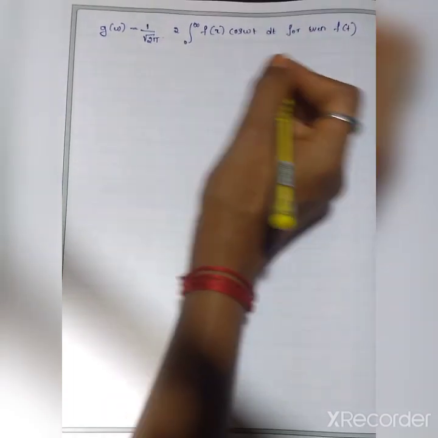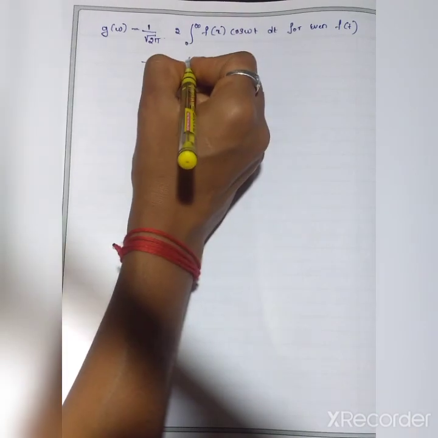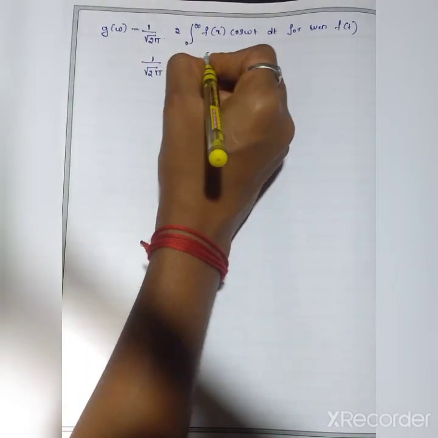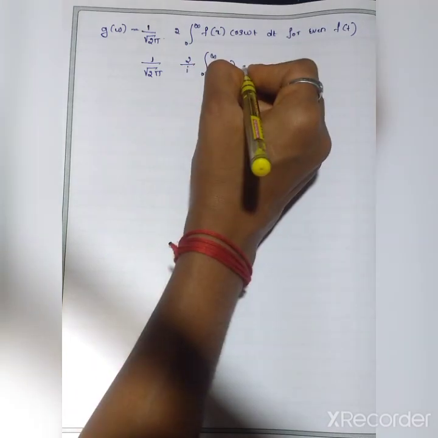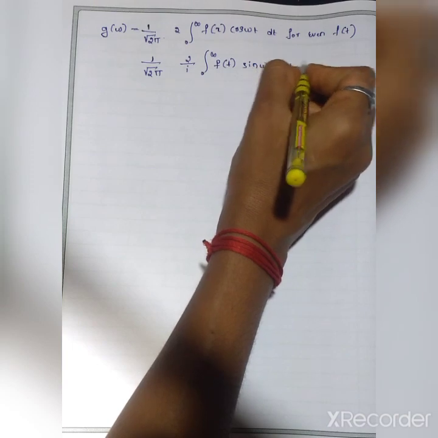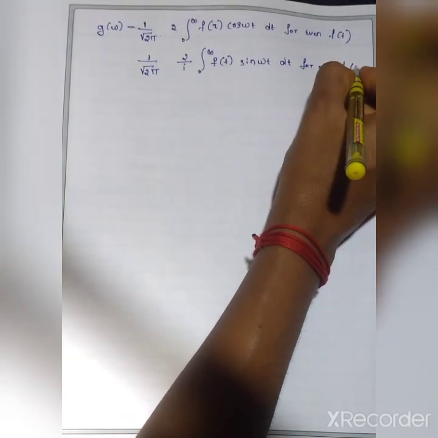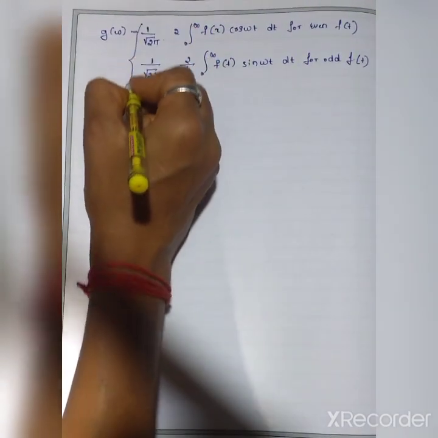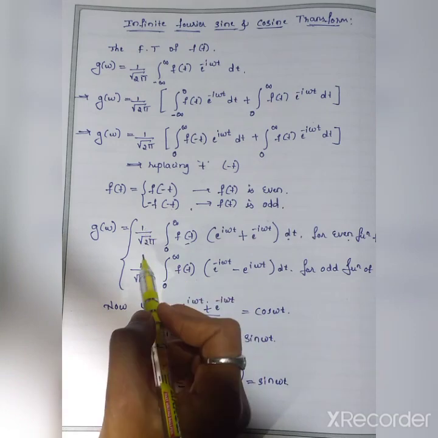Next, 1 by root 2 pi, 2 by i, integration from 0 to infinity f of t sin omega t dt, that is for odd function f of t.